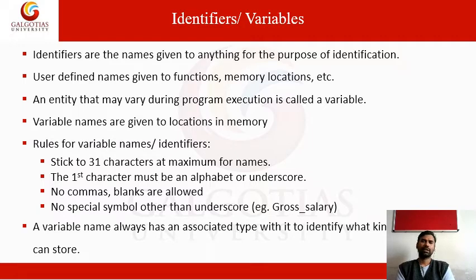Commas and blanks are not allowed, and no special characters or special symbols other than underscore can be used in variable names.